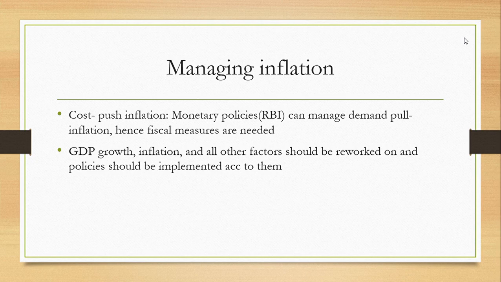Now the second is that GDP growth, inflation, and all other such factors based on which the policies have been formed, the budget has been formed, they will need to be revised, because it was based on one major assumption, that the oil prices are going to be around $75 a barrel. However, currently it is around $100 a barrel. So because of which the figures need to be revised so that more effective policies can be formed.